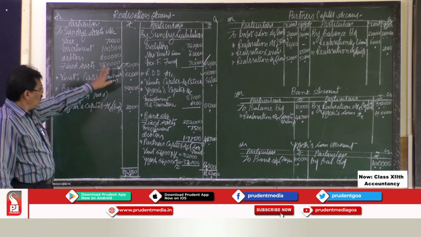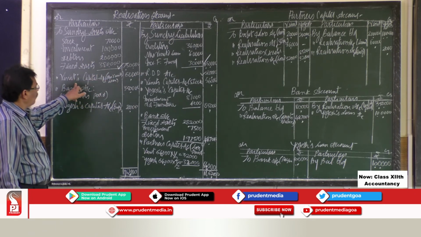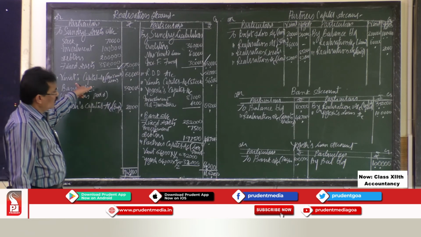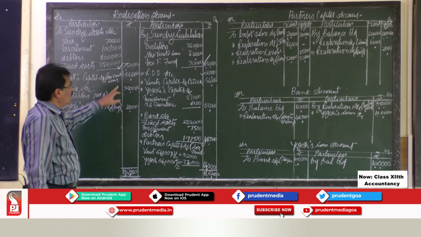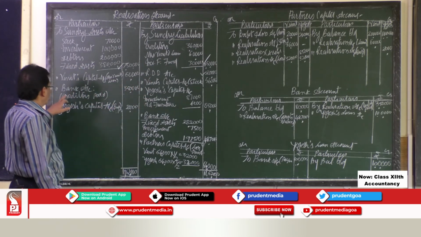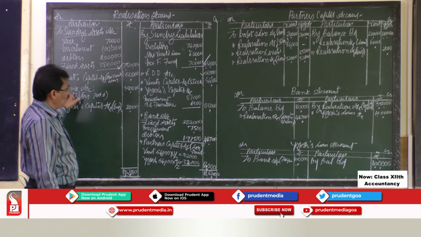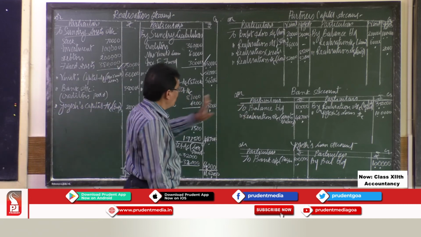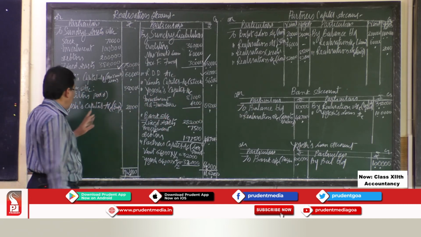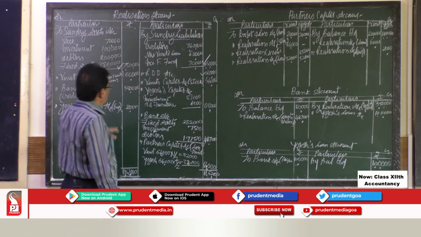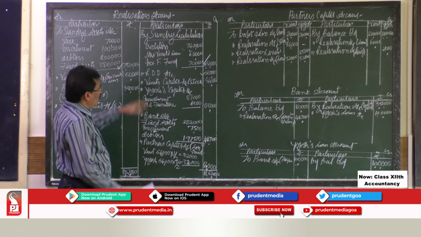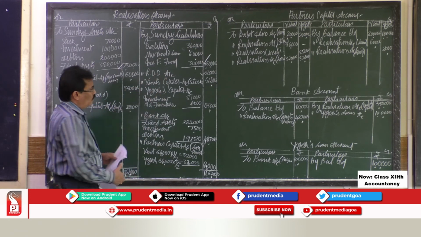So this entry has only one effect. In Vinith's capital account, okay, you have to write on the credit side that 60,000 return. So this is for payment of liabilities, in bank account you have to write it on the credit side. So we have written that. Yogesh's capital account, credit side, that is entered. So up to here we need not make the posting.